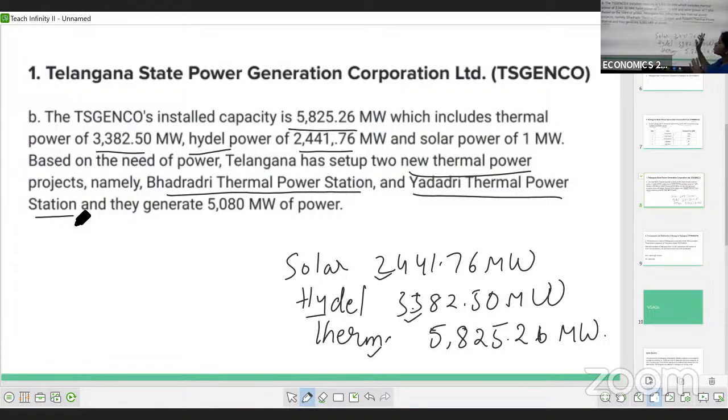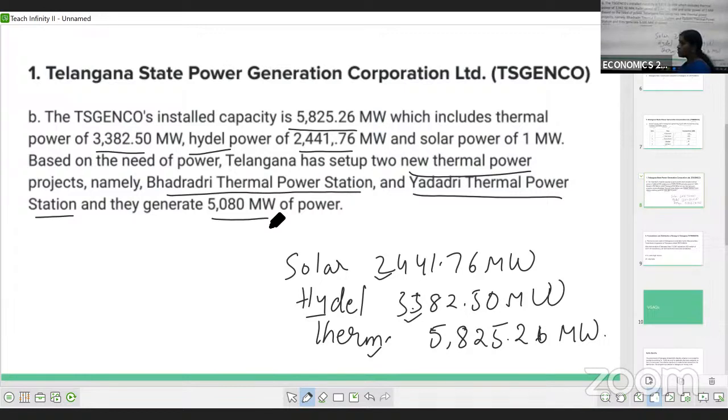With these 2 thermal stations, they are generating nearly 5,080 megawatts of power.